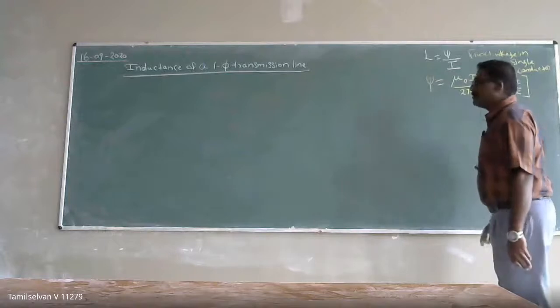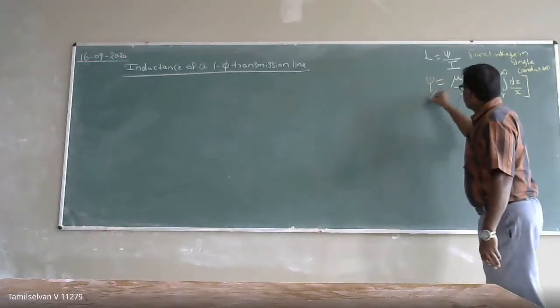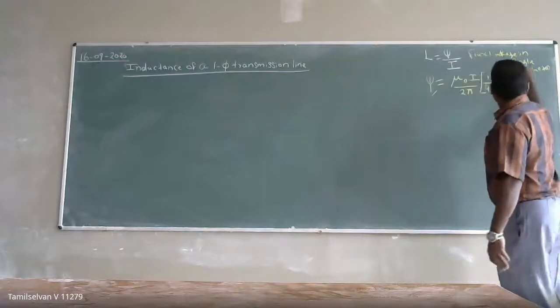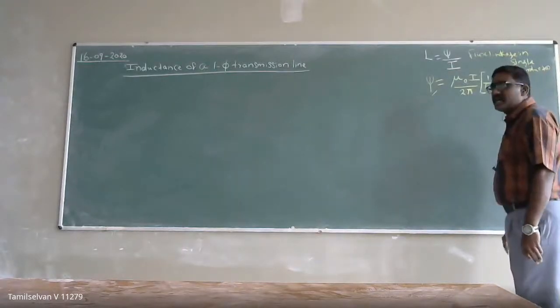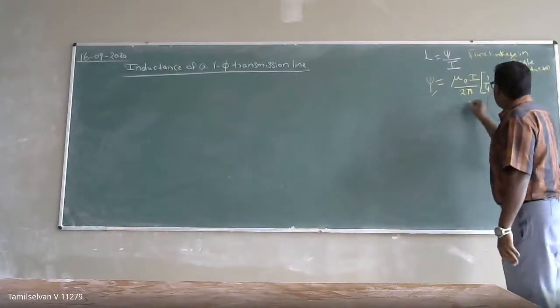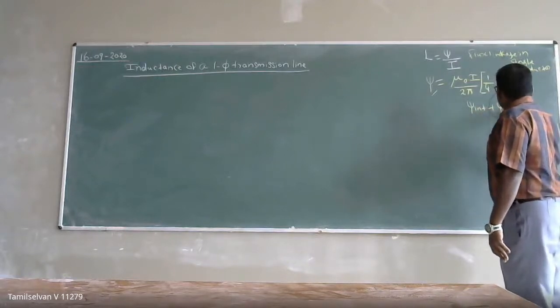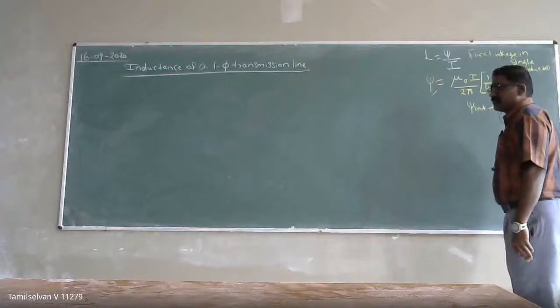This is the flux linkage in a single conductor. It means internal flux linkage plus external flux linkage.